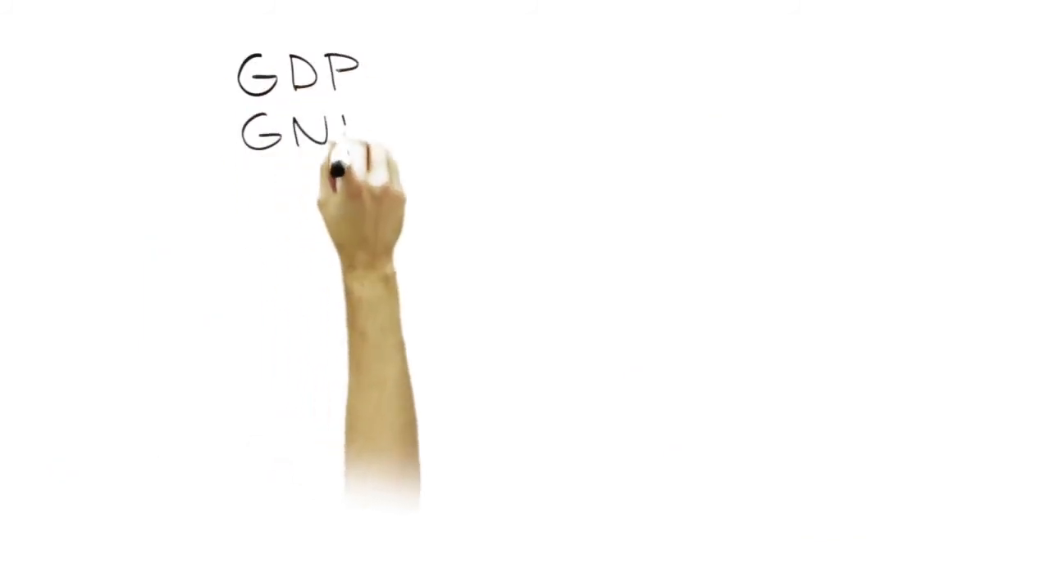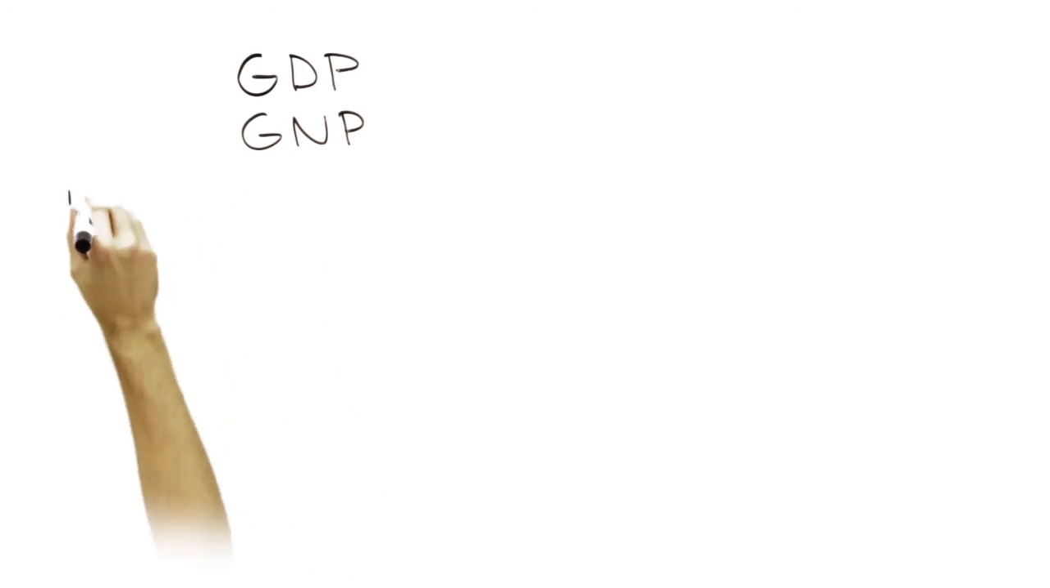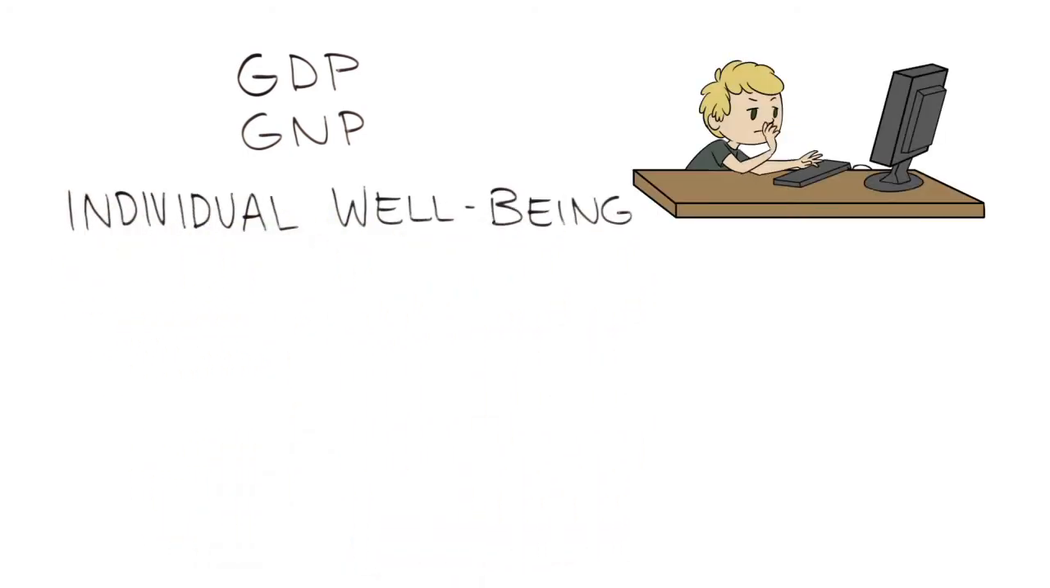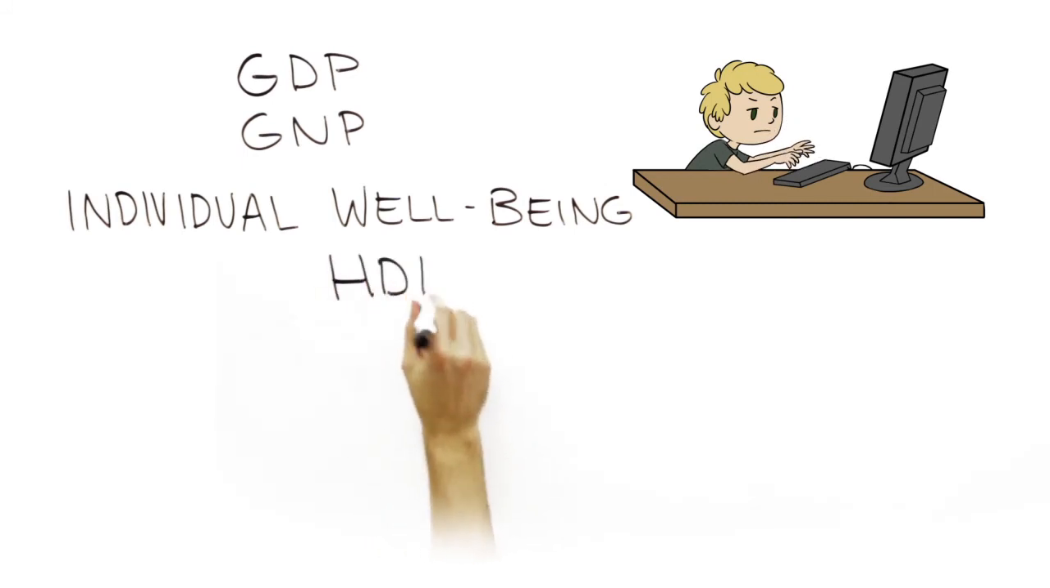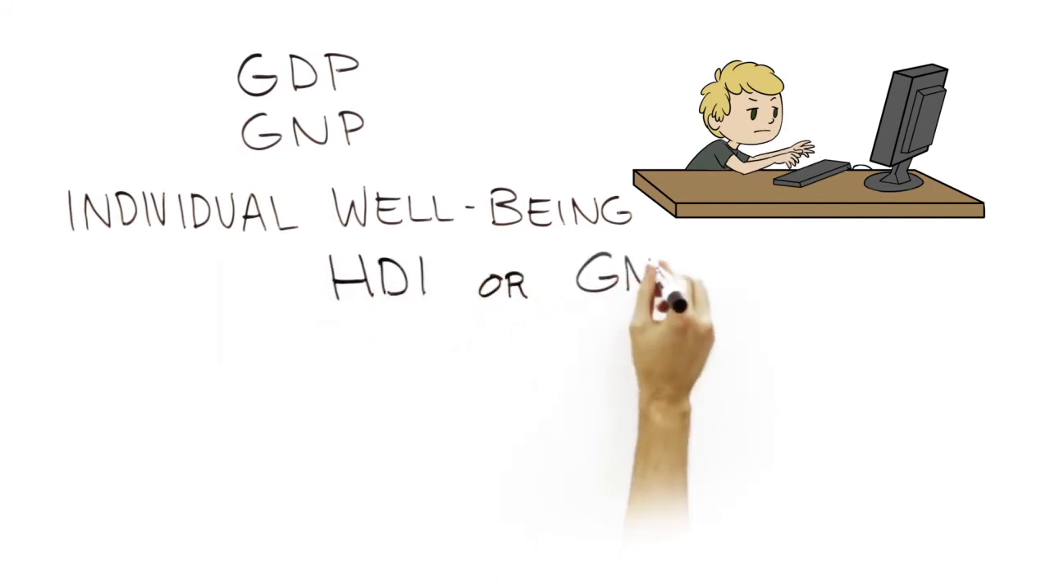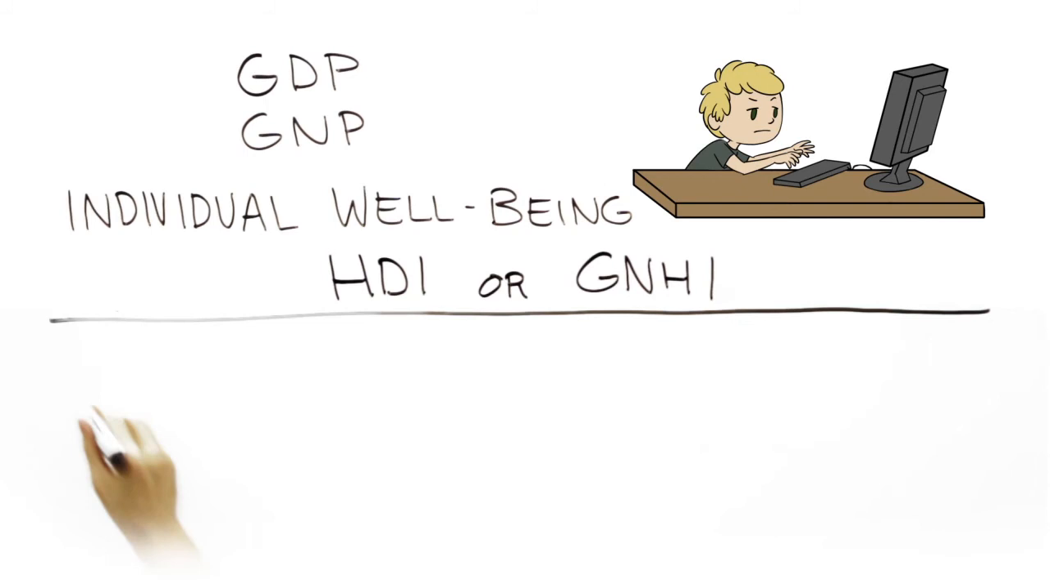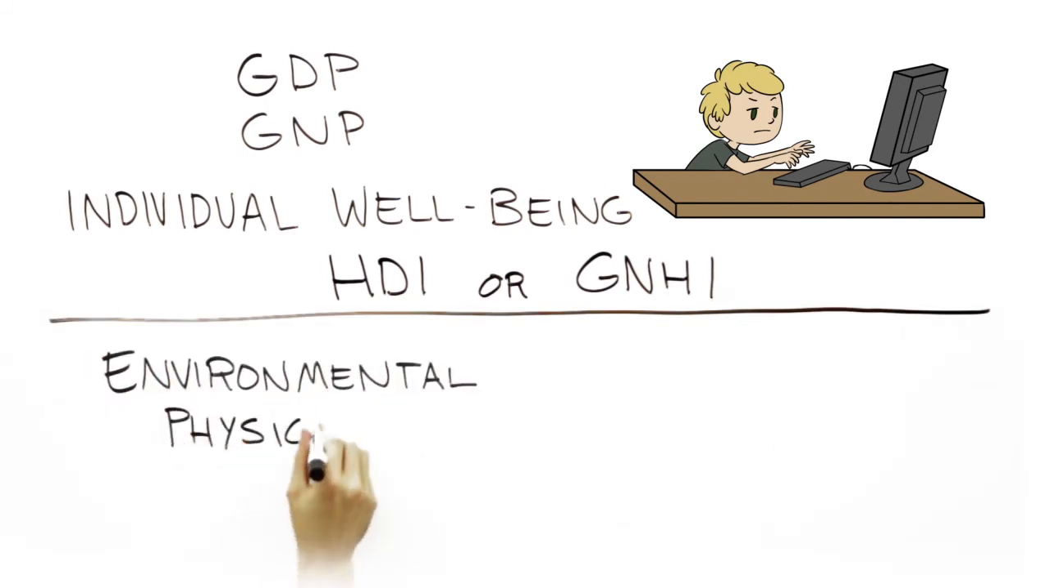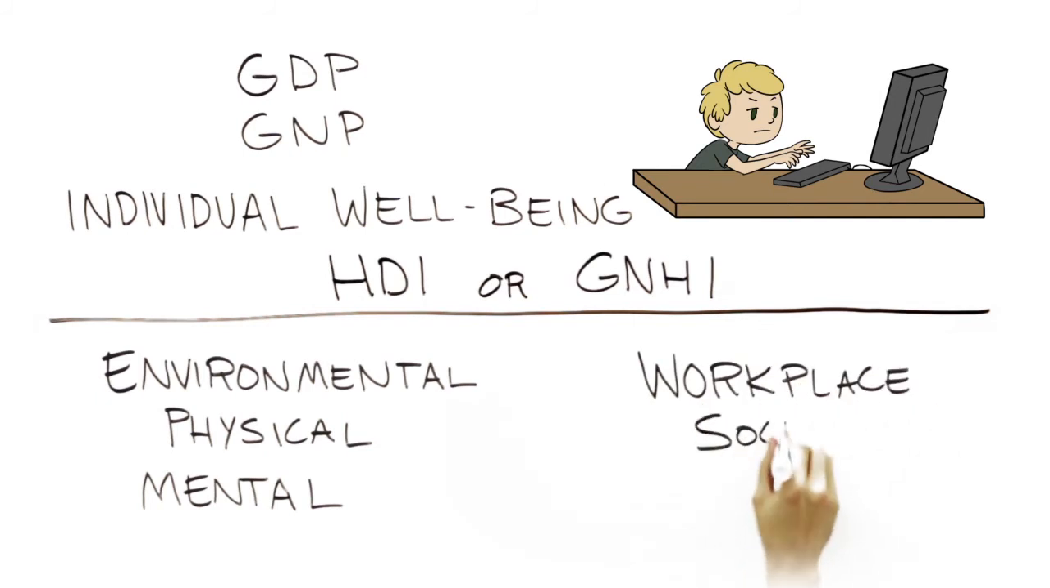Second, some argue that GDP, or GNP for that matter, are overly focused on goods and services and miss the more important measure of individual well-being. As a result, several other measures, such as the UN's Human Development Index or Bhutan's Gross National Happiness Index, have been developed. These measures focus more broadly, including things such as environmental, physical, mental, workplace, social, and political well-being.